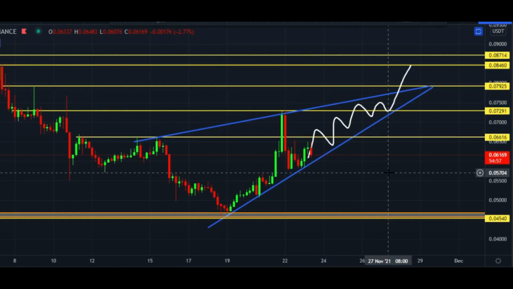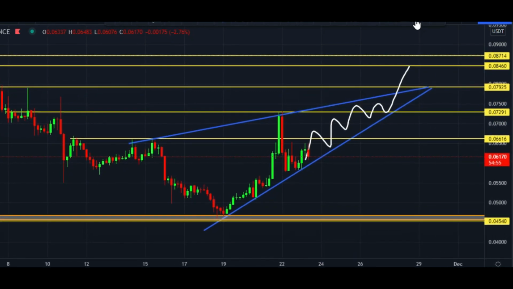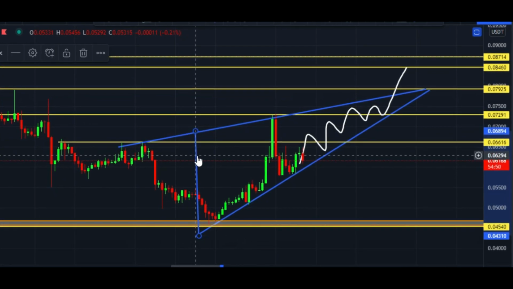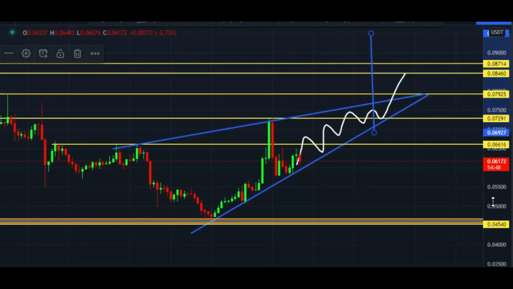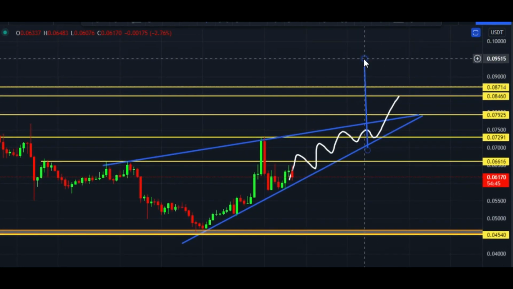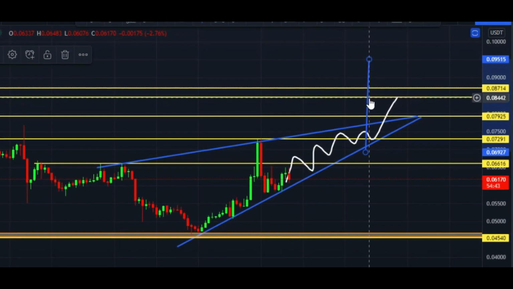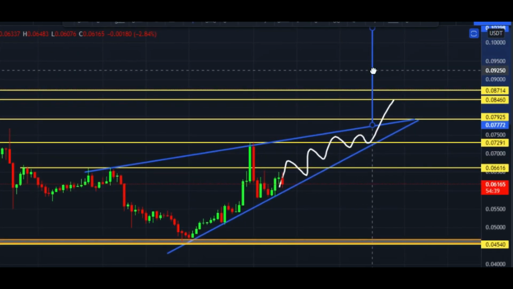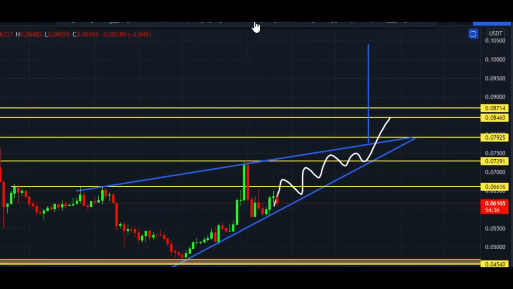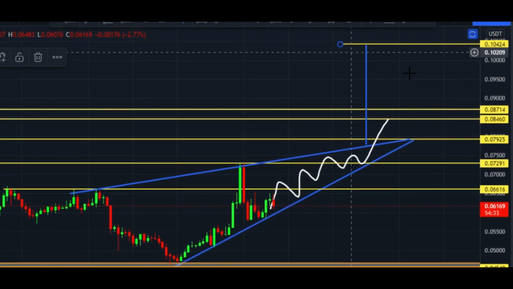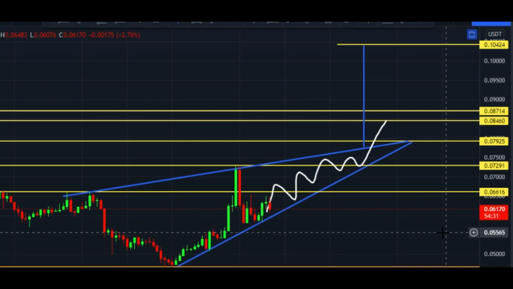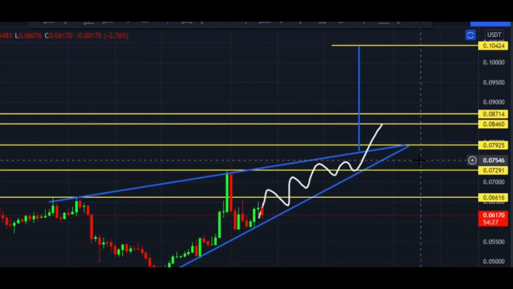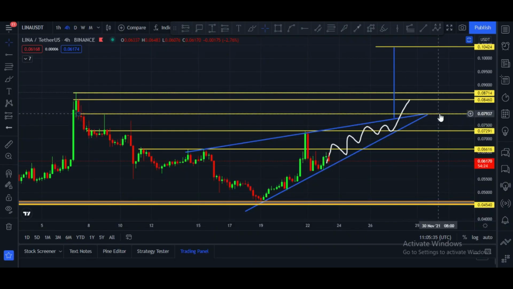According to these technicalities, the technical target would be like this. If it breaks towards the upside, in that case definitely this is a bullish pattern. That is why I think there are 180 plus chances that the price can go up, and after breaking this upper trend line, the target will be 10 cents. Our first target you can say is 6 cents, after that 7 cents and 7.9 cents, and after that 8.4 cents.